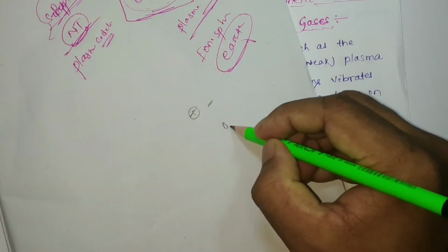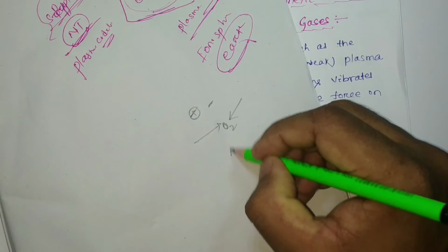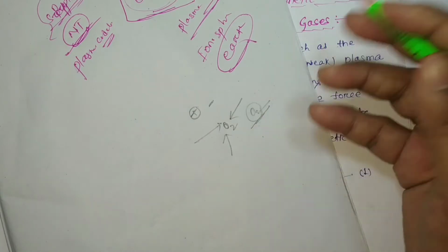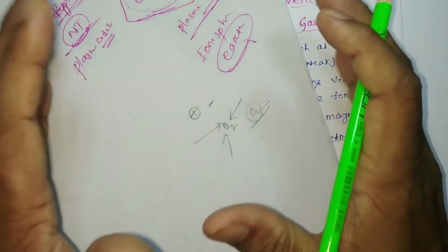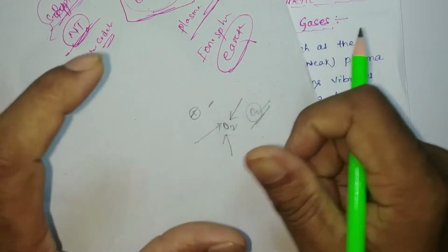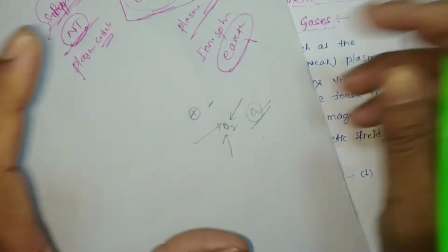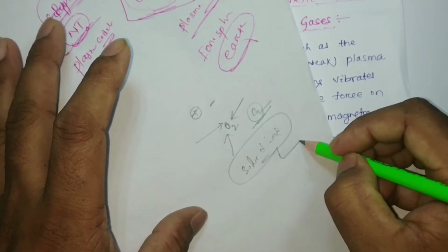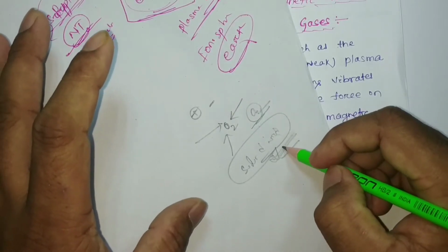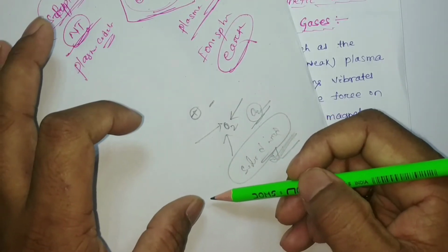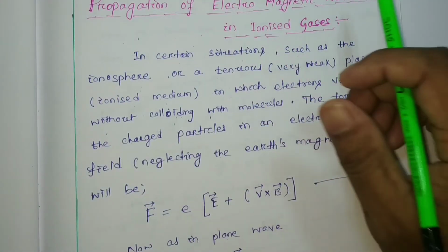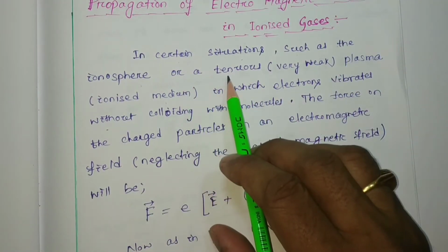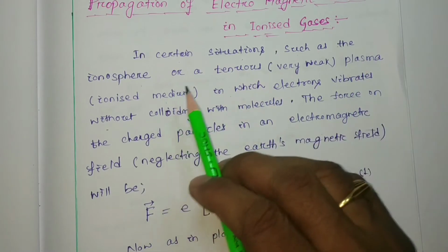Suppose an oxygen molecule absorbs some energy, so it becomes somewhat ionized. Suppose the solar wind comes, a high energy electromagnetic wave, we can say. When it enters the earth's atmosphere, the atmosphere becomes somewhat ionized. That is why it is written tenuous, or very weak plasma.